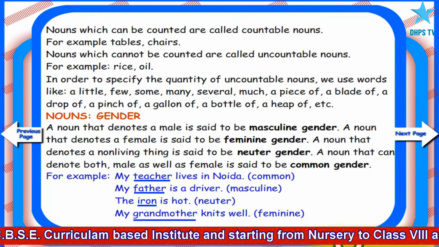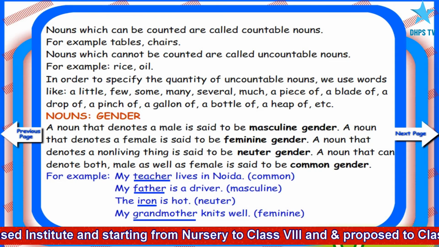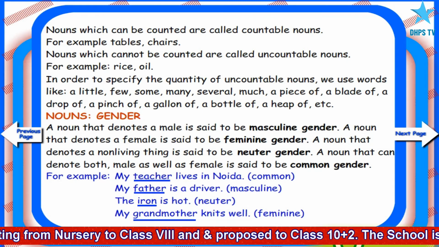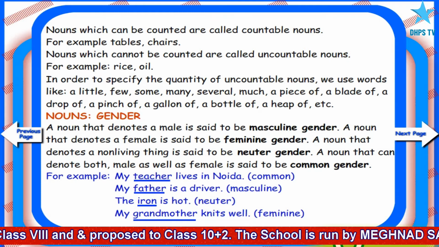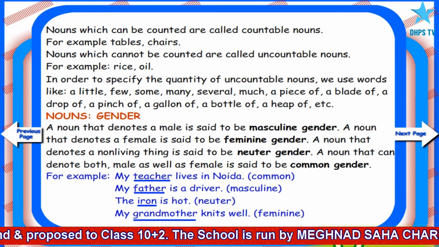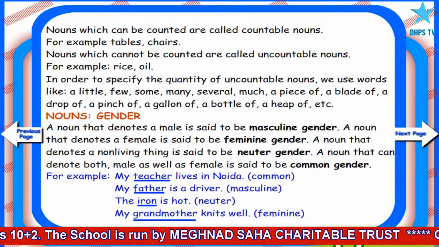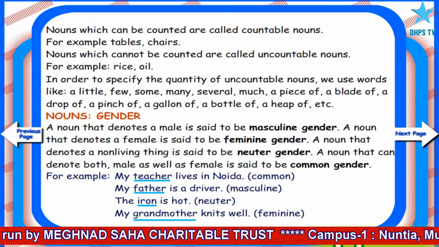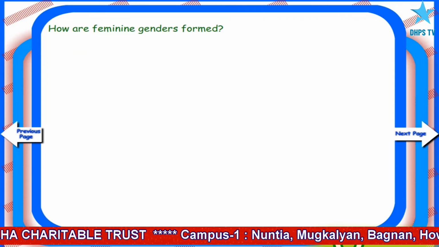For example, my teacher lives in Noida. Teacher is common. My father is a driver. Father is masculine. The iron is hot. Iron is neuter. My grandmother knits well. Grandmother is feminine. How are feminine genders formed?